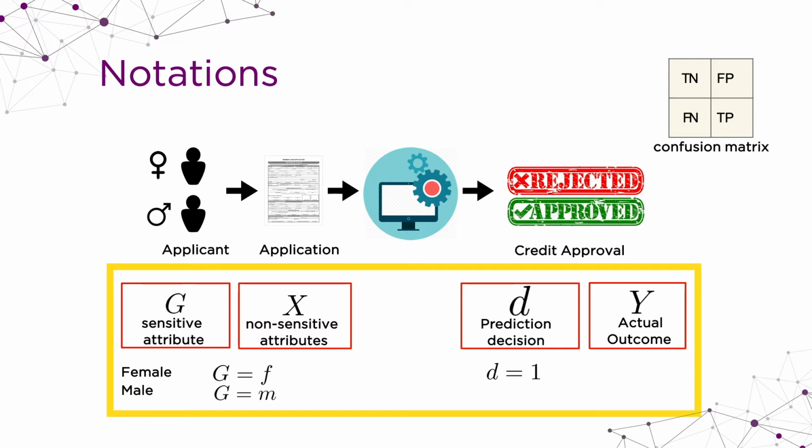I'm going through the examples with gender, but these sensitive attributes could be, for example, race, age, etc. And a couple of non-sensitive attributes. And we could have an outcome of the system, which is y, and then the decision, which is predicted from the system. Right? So in supervised classification, we always have labels. So the label is the actual outcome y, and D is the predicted from the system. Is it clear until now?